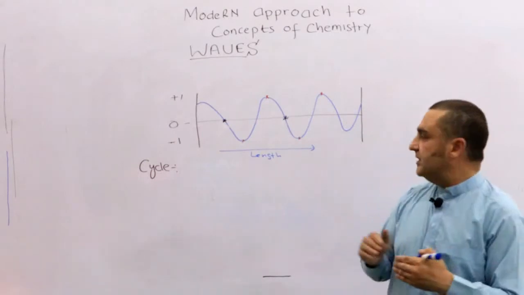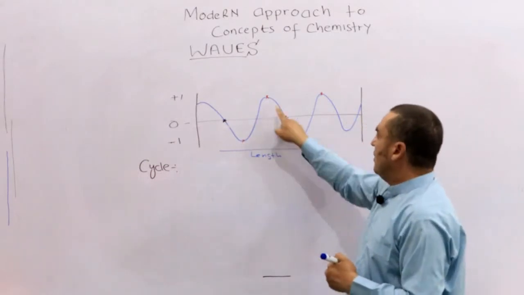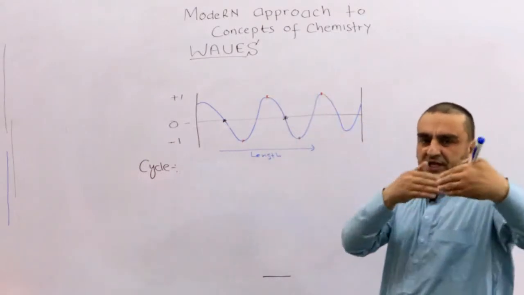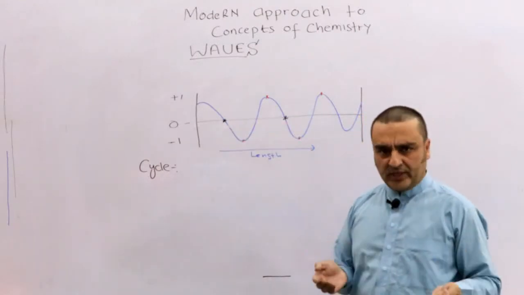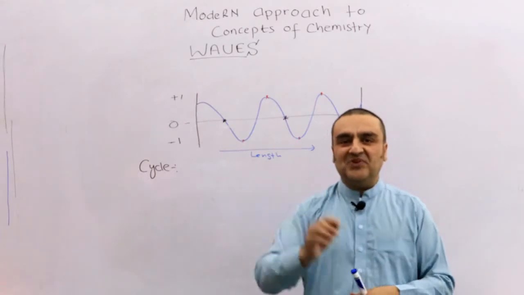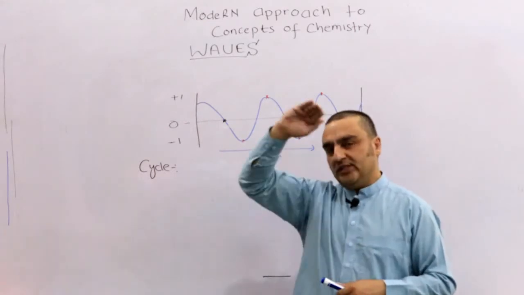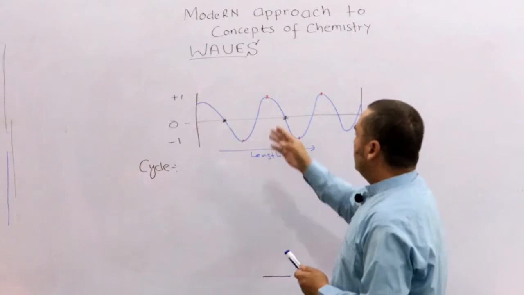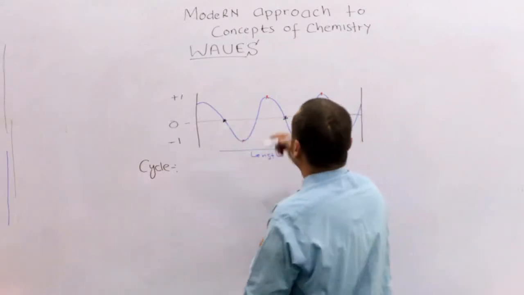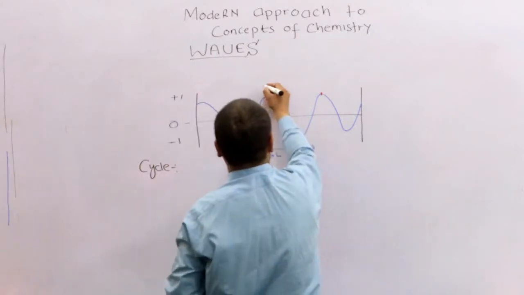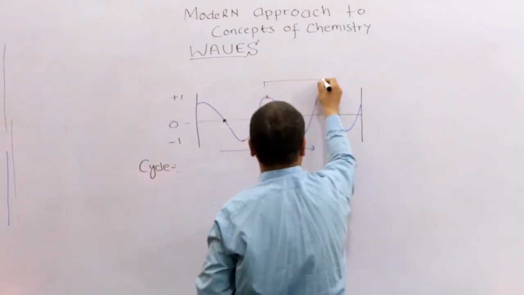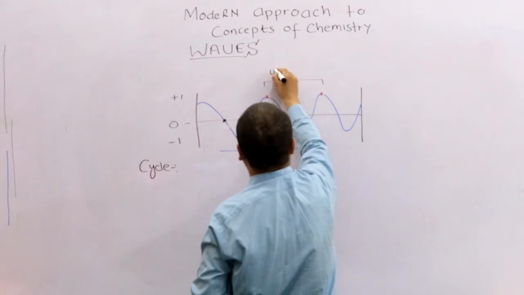The wavelength is the distance between two crests or two troughs, or in other words, two same points, or it represents one full wave. Okay, so for easy ways, let's take the distance from this crest to this crest. It is called wavelength.